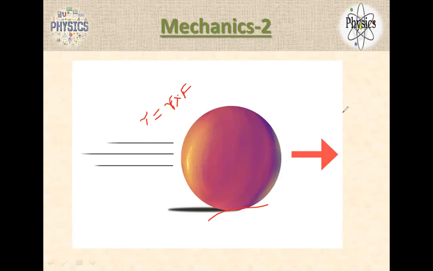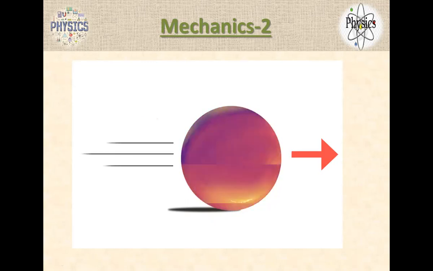Let me clear it. Let me play again. To spin any object, what do we need? You said force, right? Force. Then what else do we need? If I apply force, does any object spin immediately? No, right? If I pull you guys, do you spin?